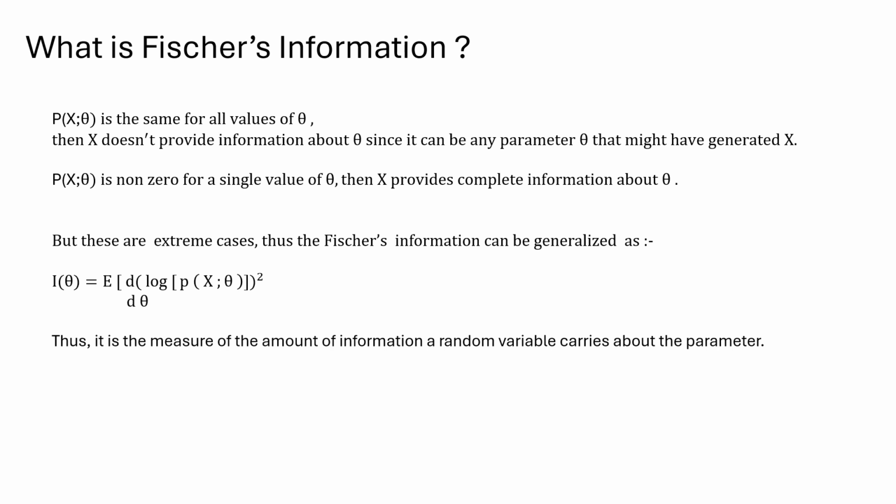I of theta is the mathematical denotation for Fisher's information, and it can be denoted as the expectation of d by d theta of log of p of x given theta, whole square. Now we know that we have to maximize the likelihood, so we have taken d by d theta, and we know that these are two extreme cases and we need to normalize it, to make sure that the values are moderate. So we take the mean, and the mean is given by the expectation, so we take the expectation here. Thus it is the measure of the amount of information a random variable carries about the parameter.